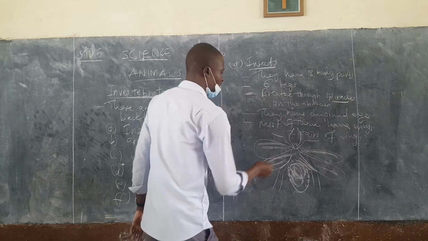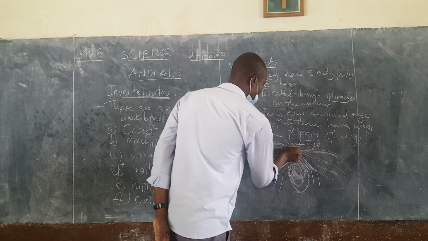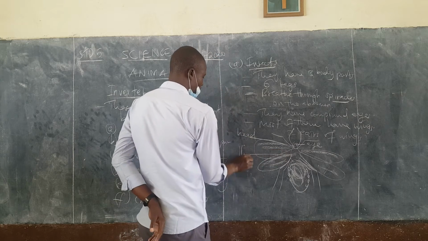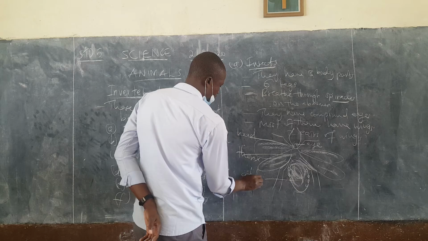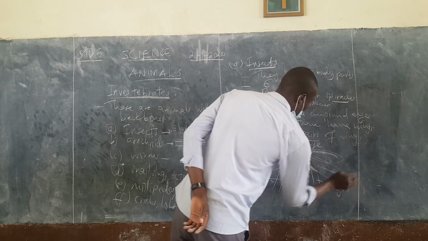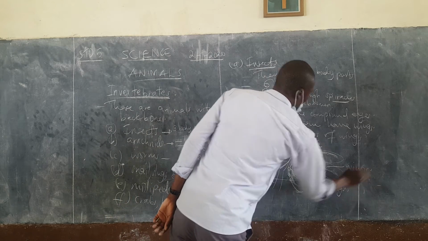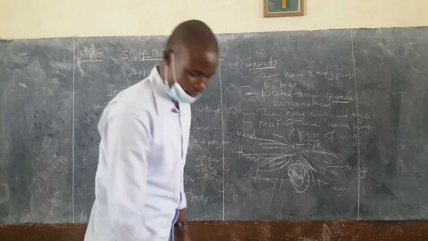So it looks like this, and here you can see the compound eye. We can see the head here, the thorax, the abdomen, and the 6 legs down there. The wings also here. I've just drawn a simple insect, and you can see it clearly there.